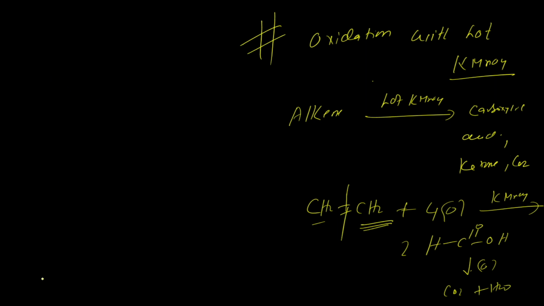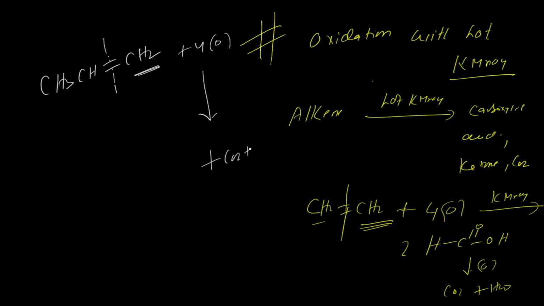Now I'd like to give some more examples so your concept will be clear. Have a look here: CH3, CH, double bond CH2, with nascent oxygen. What will happen? The breaking will take place from here. First is a one-carbon carboxylic acid, so it will give you CO2 plus H2O. Directly write CO2 and H2O for one carbon, because it will form formic acid, which further undergoes oxidation to give CO2 and H2O.